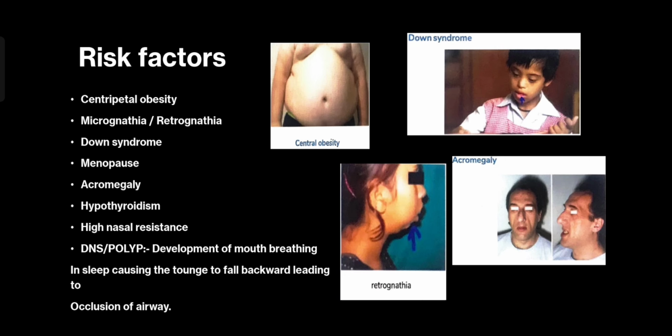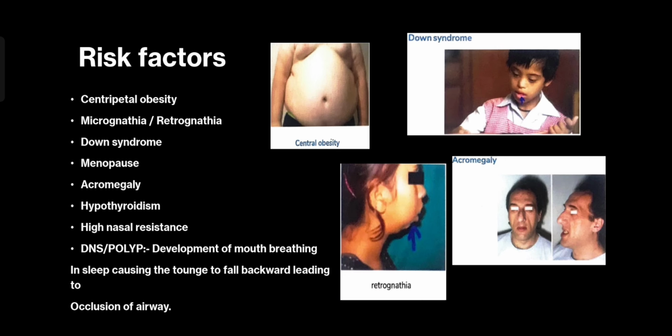Now I am showing you a very thin person. In this particular person, you will notice that the mandible is not even properly developed. So people with craniofacial abnormalities, especially micrognathia, are at risk for developing OSA because the tongue would be disproportionate to the size of the mandible. So it is bound to fall backwards during sleep, especially the REM phase, where the pharyngeal constrictor muscles are not working properly, and airway obstruction would occur.